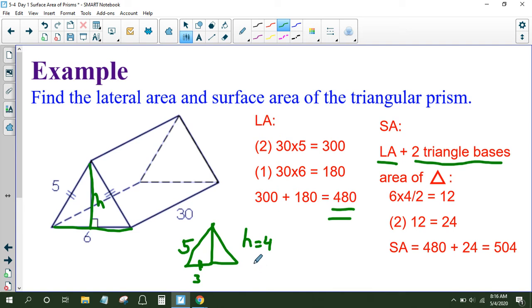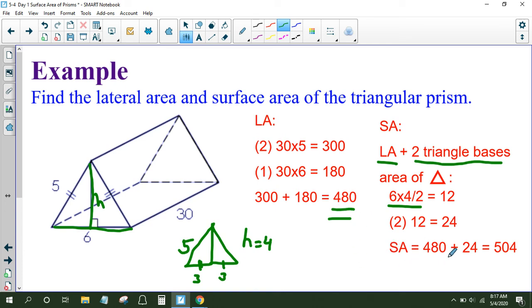So now that we know the height of our triangle, we can find the area. It's going to be this entire triangle. This is also 3, for a total base of 6. So we're going to do 6 times the height of 4, and then divided by 2, and that gives us 12, which is the area of one of the triangles. But we've got 2 of them. We've got this one, and we've got this one. So we need to multiply times 2. 12 times 2 gives us 24. So that's the area of the bases.